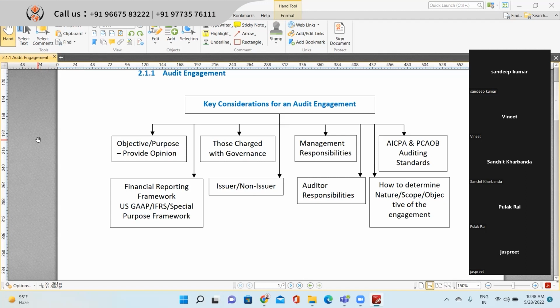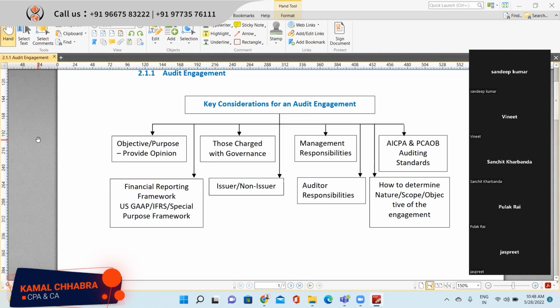Third thing is those charged with governance. Who are those charged with governance? If it is an issuer, we discussed in the last class, generally it is the audit committee. Absolutely right. For a non-issuer, it can be the board of directors, shareholders, or a mix of board of directors, shareholders, and management.